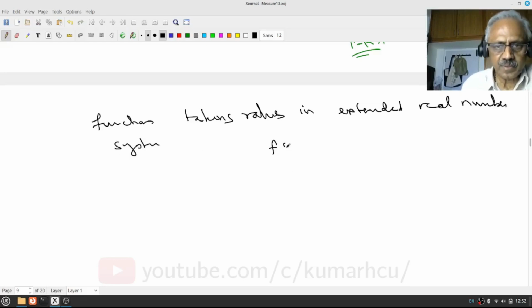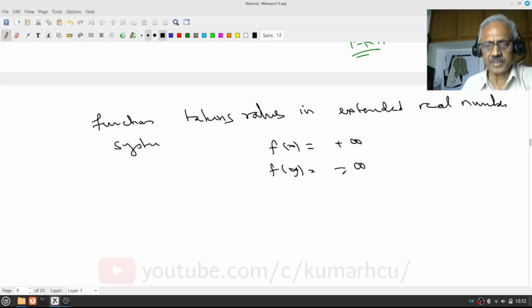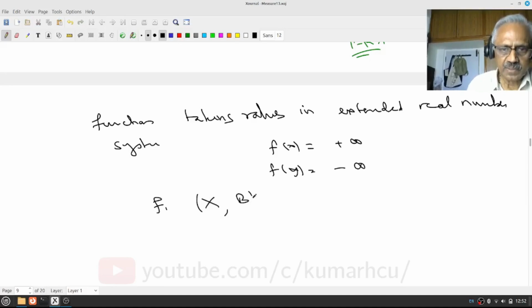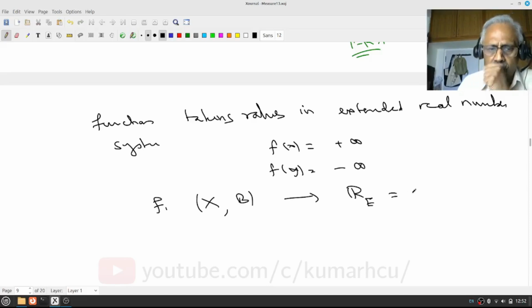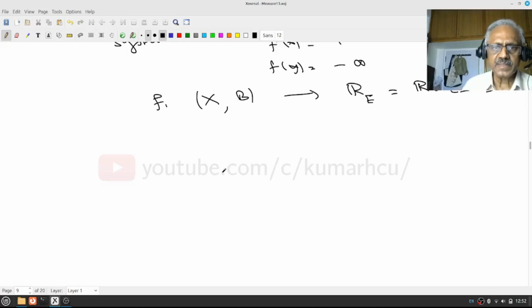That means f(x) may be plus infinity, or f(x) may be minus infinity. So my function f will be from (X, B) to R extended. This is R union plus or minus infinity. In that case, how do I define measurability? How to define measurability of such a function?